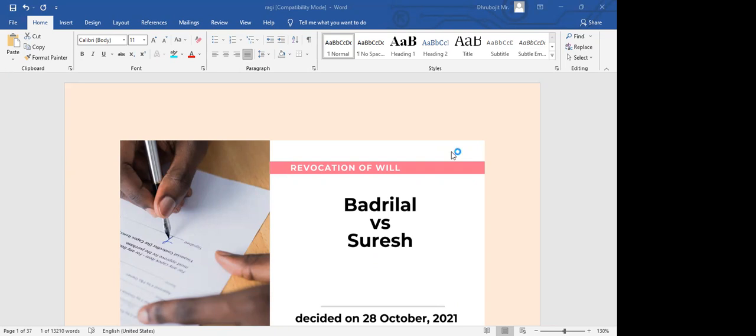Again, we have 3 cases today. All these are decided by the Supreme Court of India. All of these are of the year 2021, like the last few months of 2021. These cases are related to different areas. The first one that we have is related to a will.